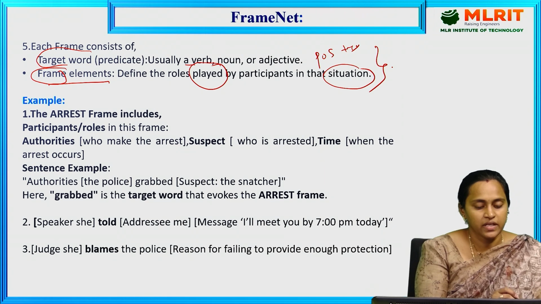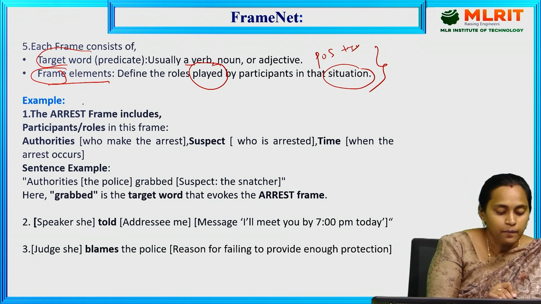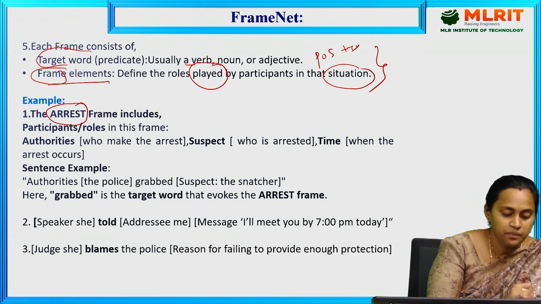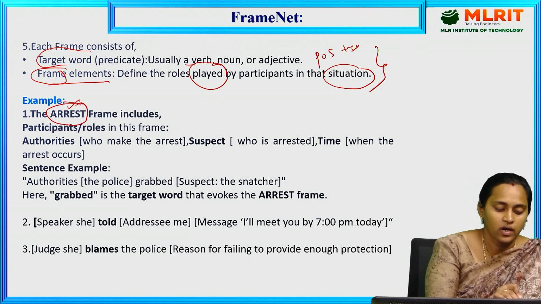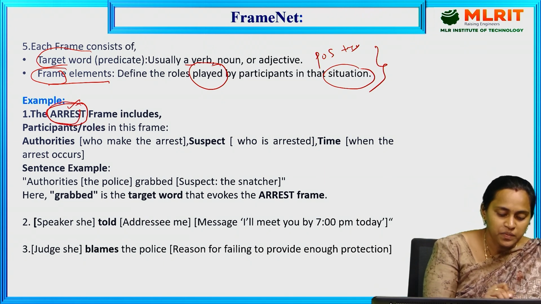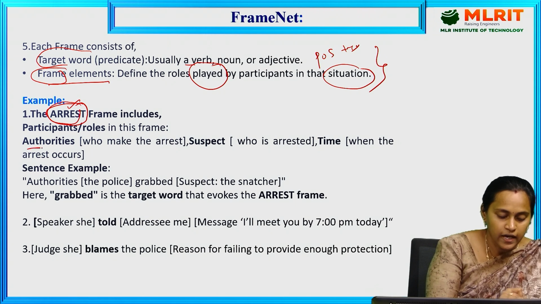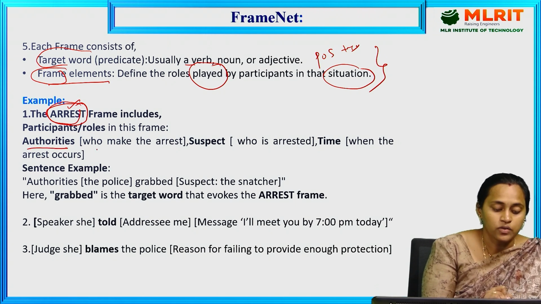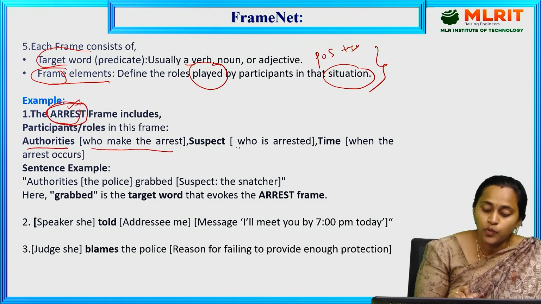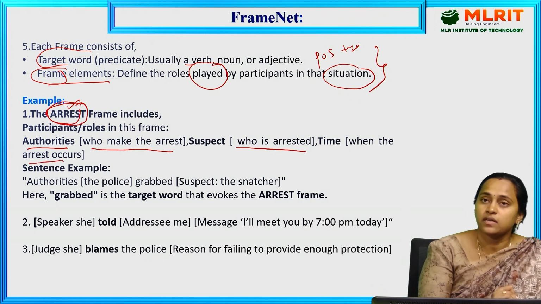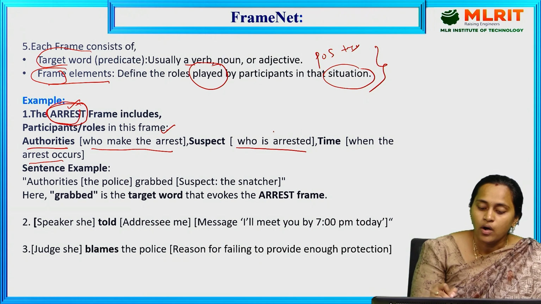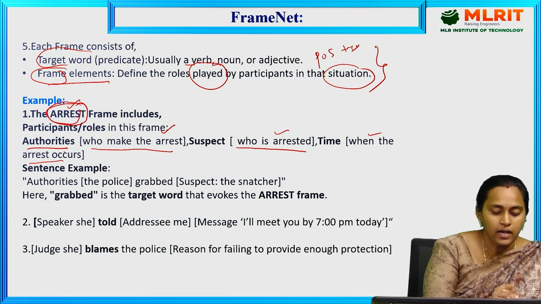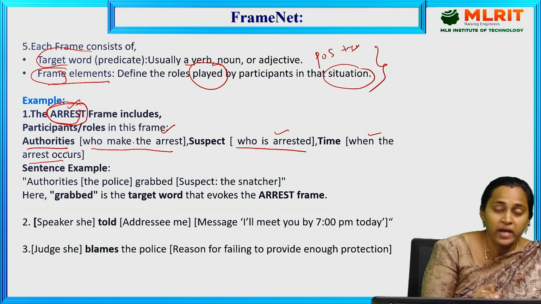Let's see an example. Here I am taking one theme, the arrest theme. It is called the arrest frame. The participants and roles in this frame are as follows. Here I am taking one sentence: authorities who make the arrest, someone who is arrested, and when the arrest occurs. These are the three themes: who arrested, who is arrested, and when the arrest occurs. The authorities who make the arrest, that means police.